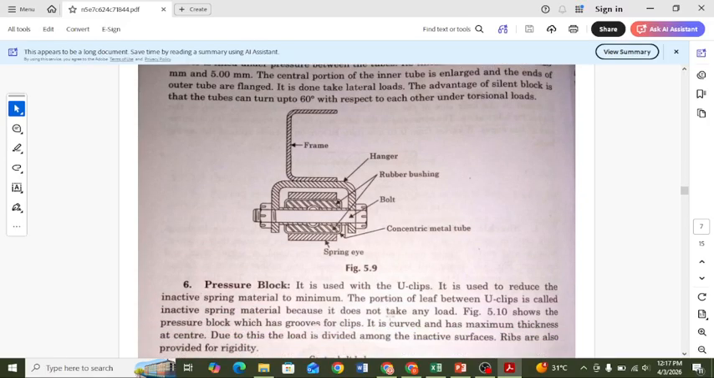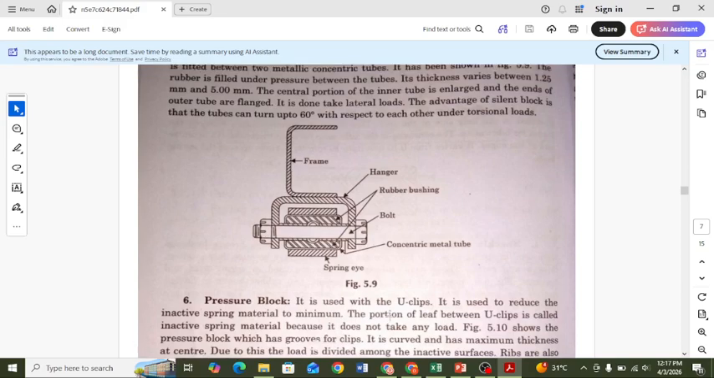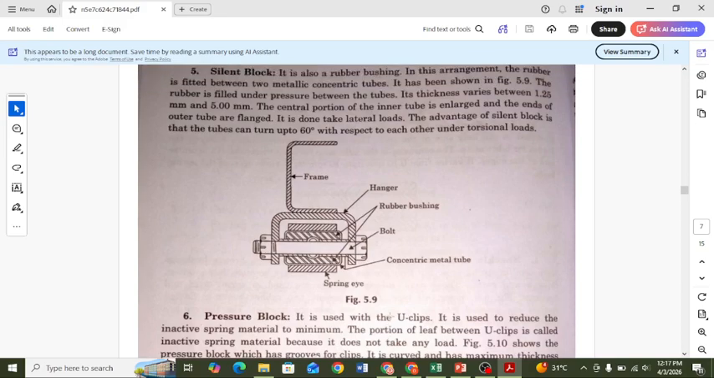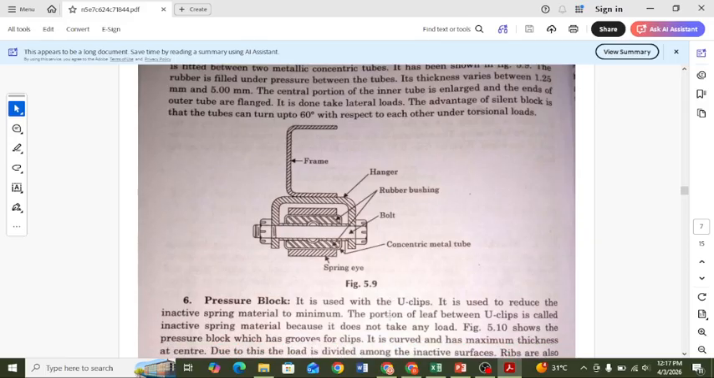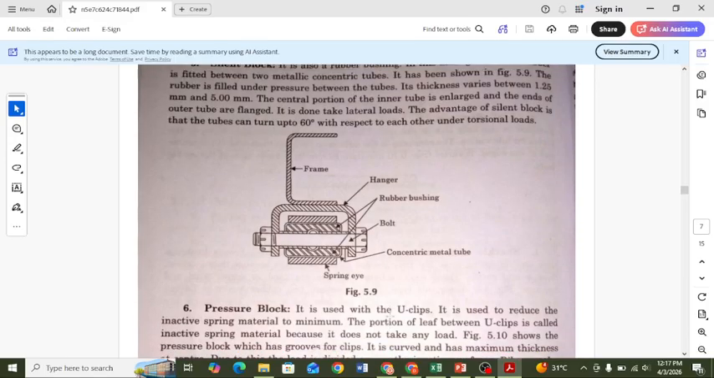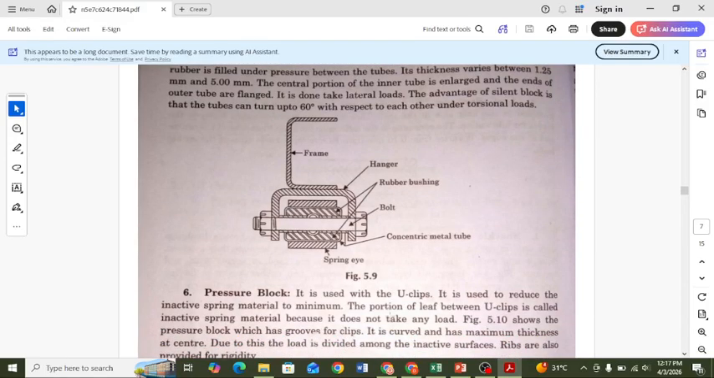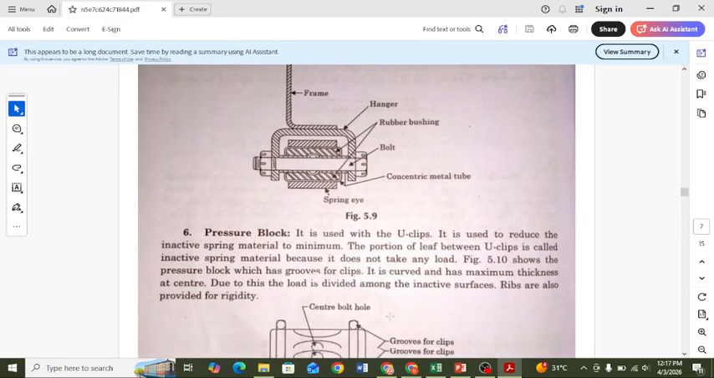This is done to take a lateral load, and the advantage of this slide block is that the tubes can turn up to 60 degrees with respect to each other. The torsional load is applied here.